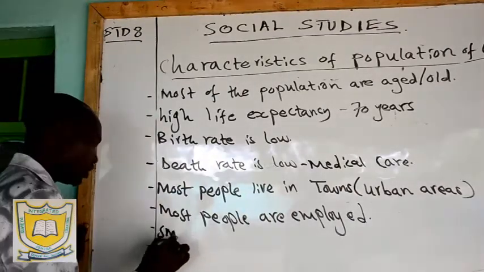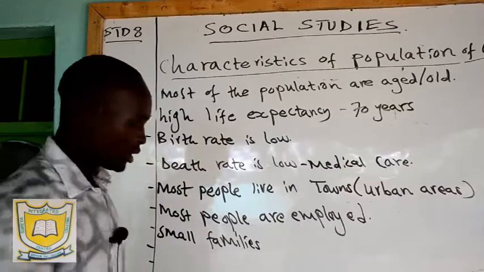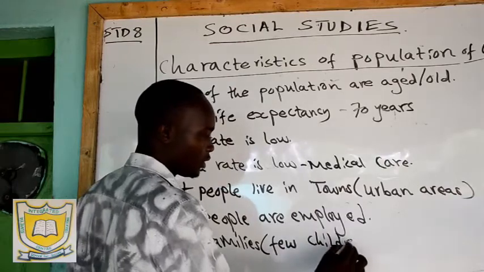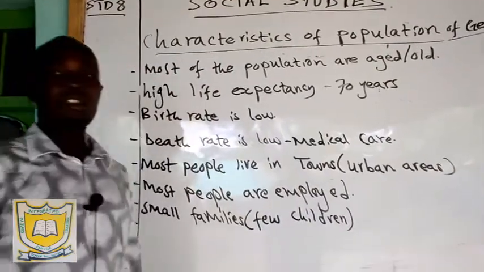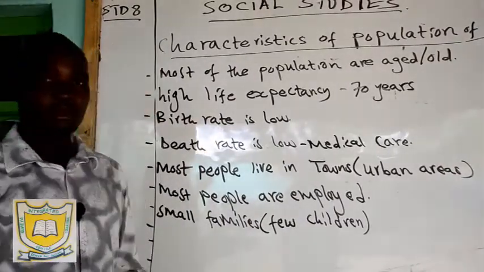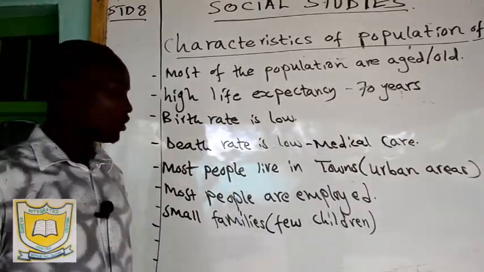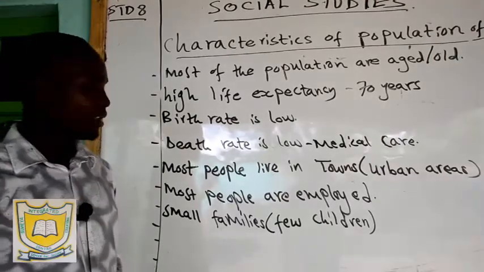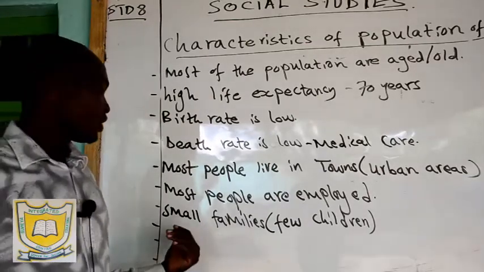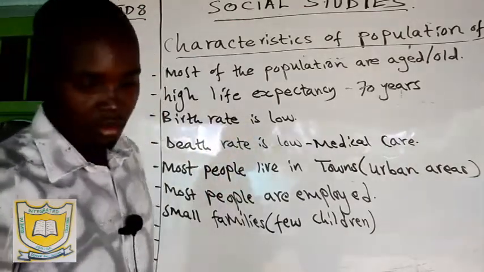They are small families. And when we talk about small family, then we are looking at a few children. So when you go to Germany, you'll find maybe couples who have only around 1 or 2 children. That's all. So it means that they take care of their children up to where they want. So contrary to Kenya and India, where you find that a family has a large number of children. So when you go to Germany, we have small family, and then we mean few number of children in the family, 2 or 1 or even 3.